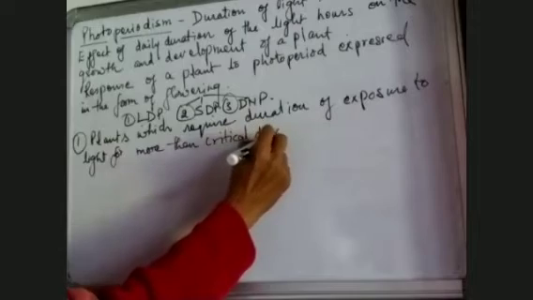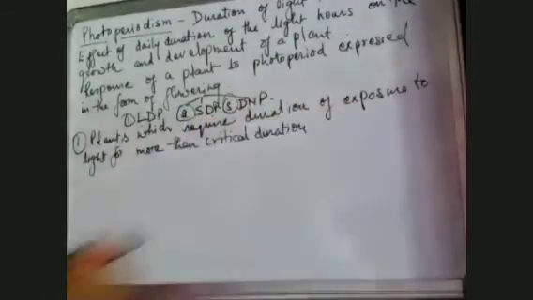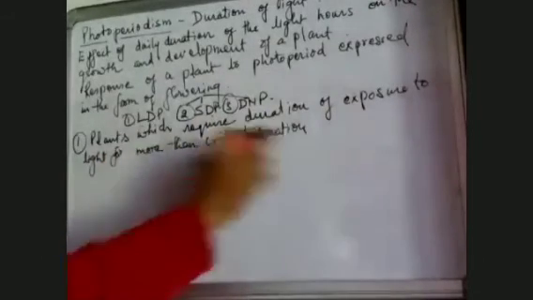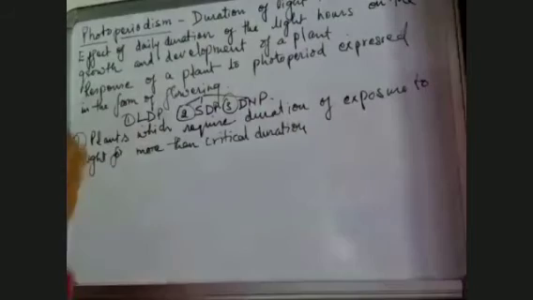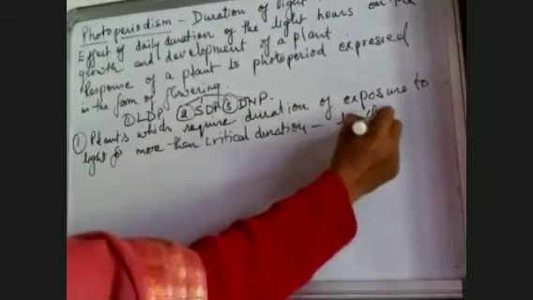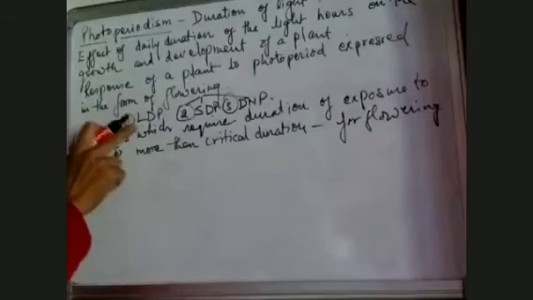So the plants which require duration of exposure to light for more than critical duration are known as long day plants. And for which duration? This is just for flowering. Why do they need light? For flowering. So these type of plants are known as number one, long day plants.